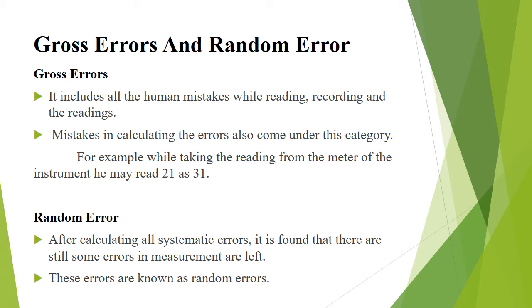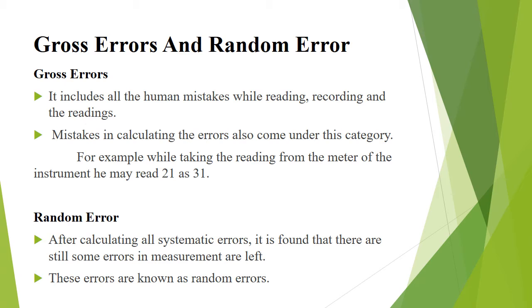For example, while taking the reading from the meter of the instrument, he may read 21 as 31. The gross errors can be avoided by using two suitable measures. A proper care should be taken in reading, recording the data. By increasing the number of experiments, the gross errors can be reduced.